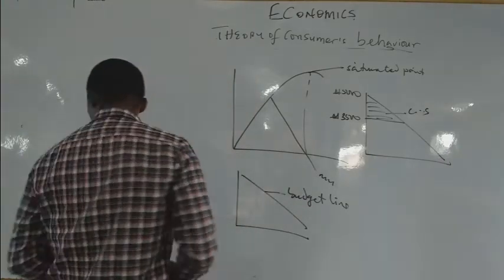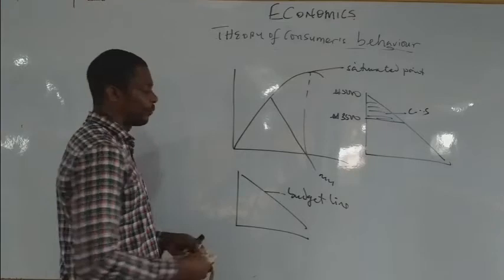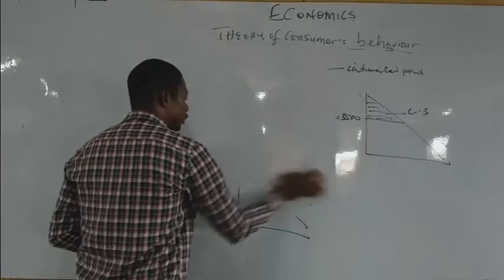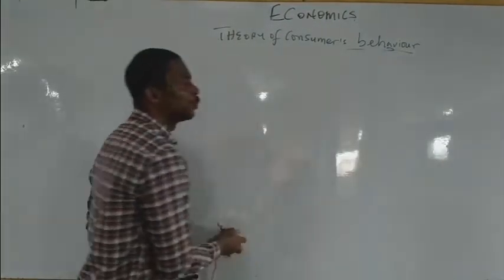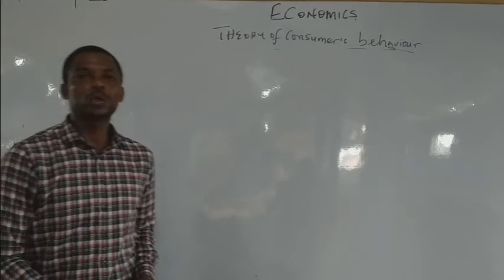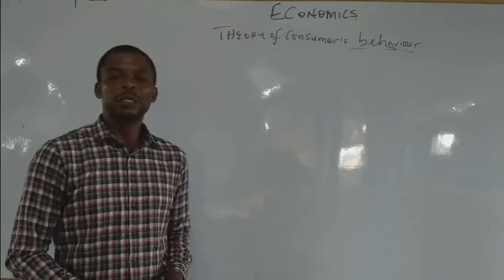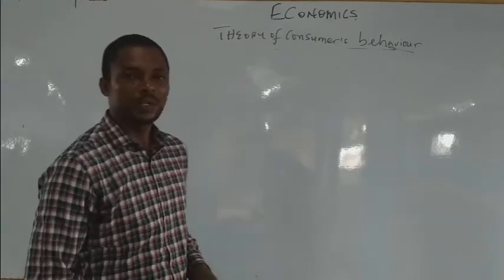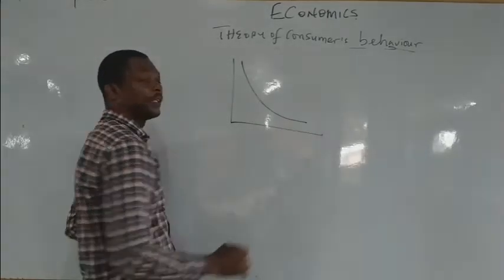Alright. Having said that, the next topic is what we call the indifference curve. Indifference curve is simply defined as the locus or combination of goods that give consumers equal level of satisfaction. So that locus or combination of goods that gives the consumer equal level of satisfaction is called the indifference curve. And how does it look? The indifference curve is like this.